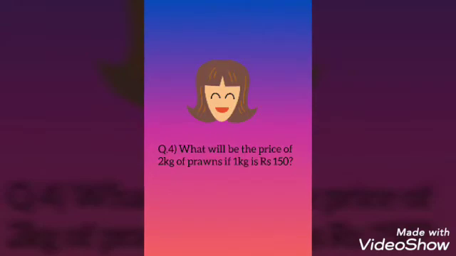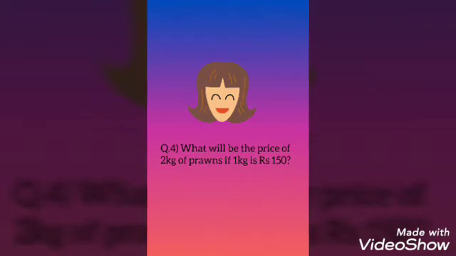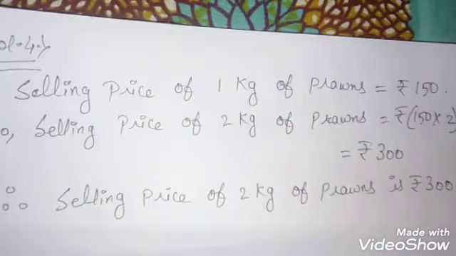What will be the price of 2 kg of prawns if 1 kg is rupees 150? First understand the question. If the price of 1 kg of prawn is 150 rupees, then we have to find out the price of 2 kg of prawns. Now it is a very easy question because the 1 kg price is already given. So we will just have to find out the 2 kg price. Let's come to the solution.